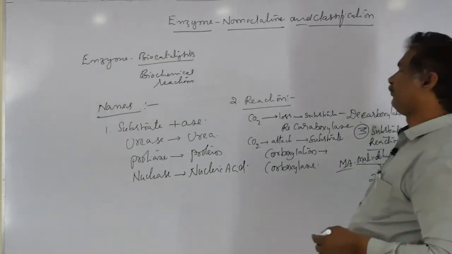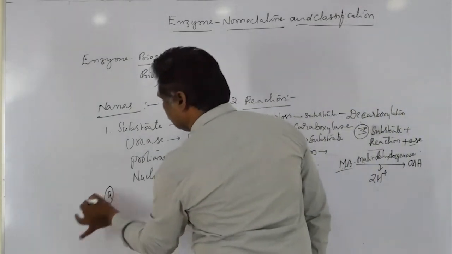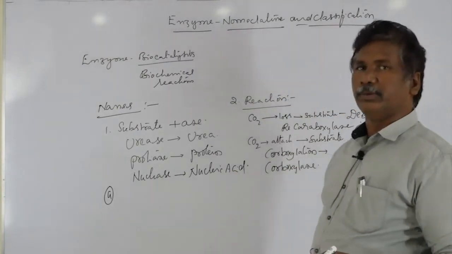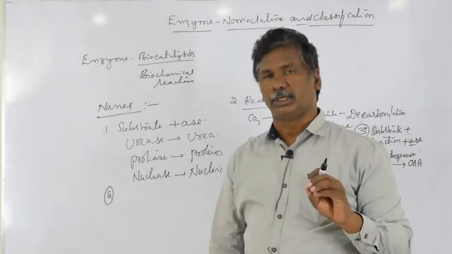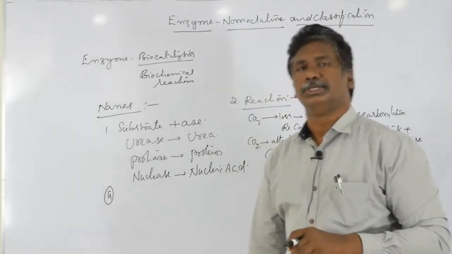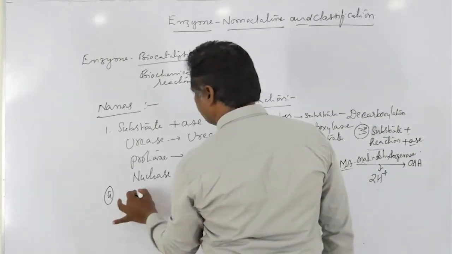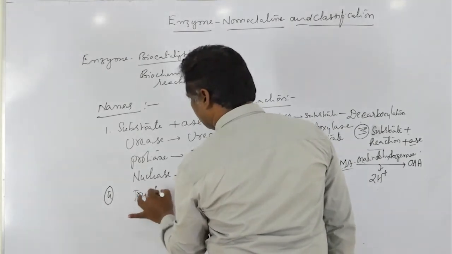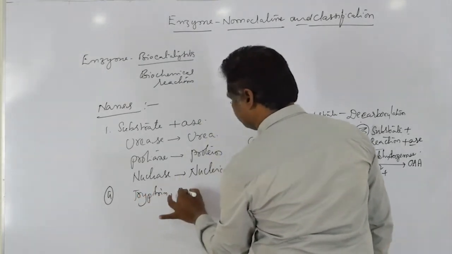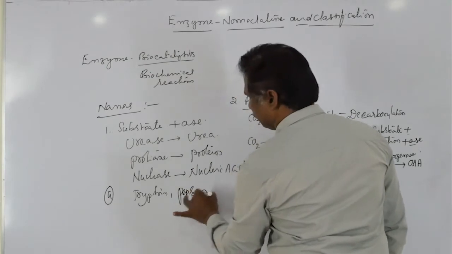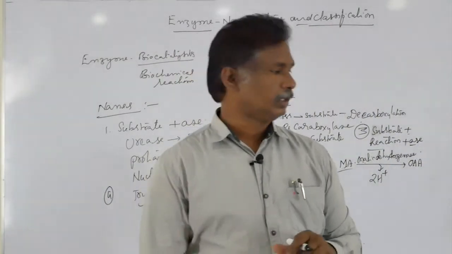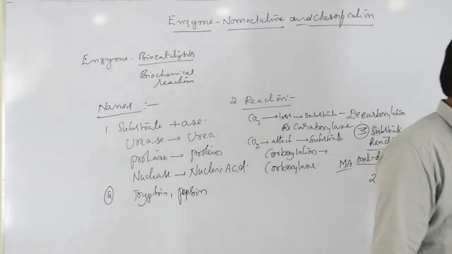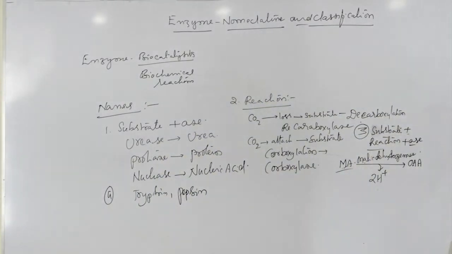And also the fourth criteria. When we observe enzymes in zoology, there are no particular rules and regulations for giving names to enzymes. For example, trypsin, pepsin, etc. So these are the nomenclature of the enzyme. Next, we are going to the classification of the enzymes.